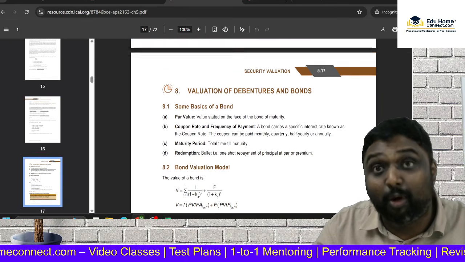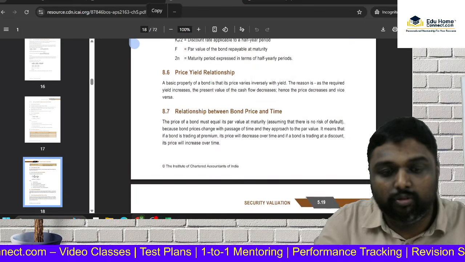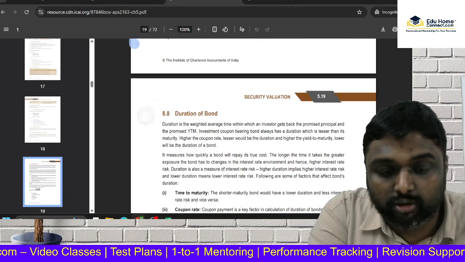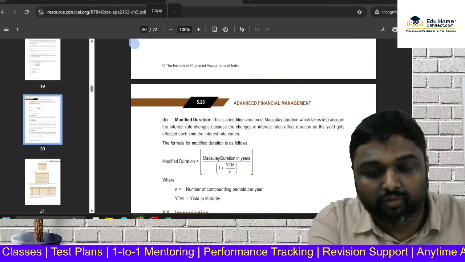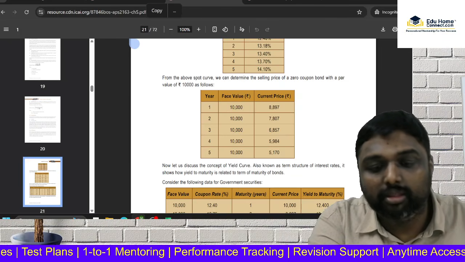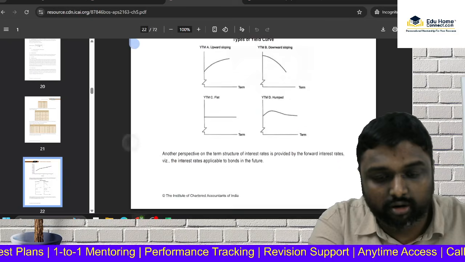But since they are copy-pasting from CA final, we have to be careful. Yield to maturity is also in our ICMA study material. So we can learn. You can either go with the formula method, or you can go with the method which is discussed in your regular class. Okay.